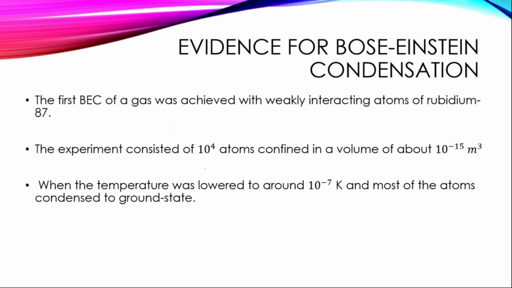Einstein's predictions were not verified experimentally until 1995. The first case was a gas achieved with weakly interacting atoms of rubidium-87. This experiment consisted of 10 to the 4 atoms confined in a volume of about 10 to the negative 15 meters cubed. When the temperature was lowered to around 10 to the negative 7 Kelvin, most of the atoms were condensed to the ground state. This was surprising because the individual atoms would normally be in the ground state at a temperature 100 times lower than that.